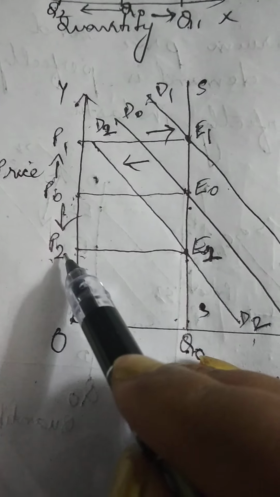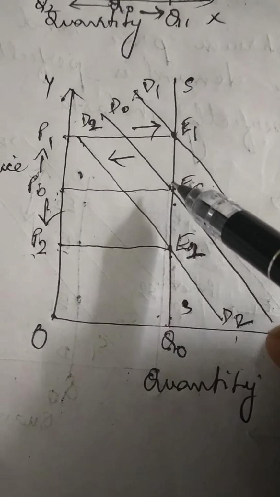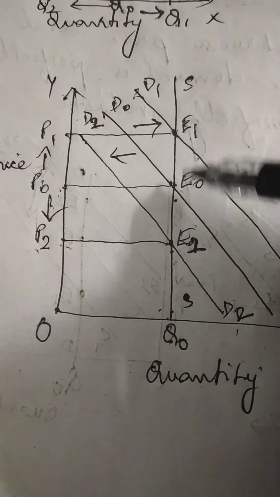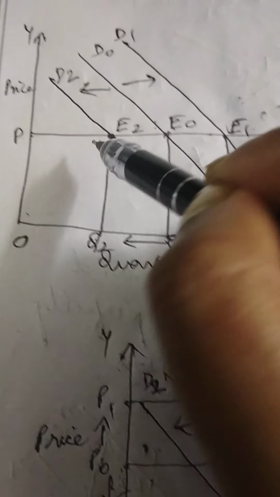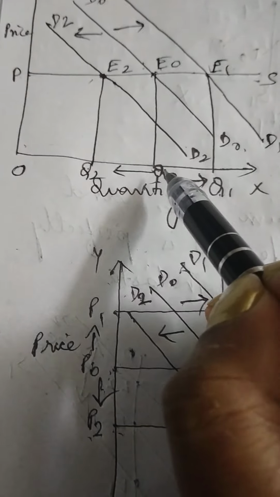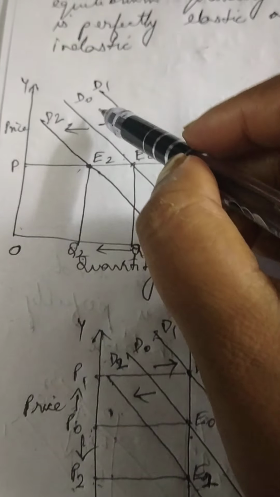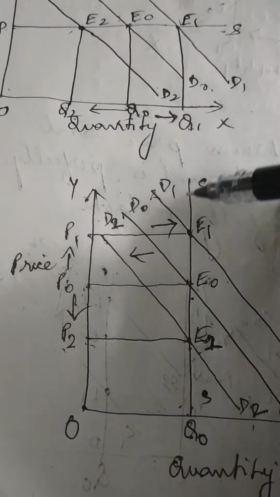I hope it is clear and all the points are correct. Let me check once again. E0, E1, E2, D0, D0, D1, D1, D2, D2. And in the above case, initial equilibrium E0, new equilibrium to the right E1, new equilibrium to the left E2, initial equilibrium Q0, it has increased to Q1, then decreased to Q2. Okay, so this was the case when supply is perfectly elastic and supply is perfectly inelastic. I hope everyone will understand.